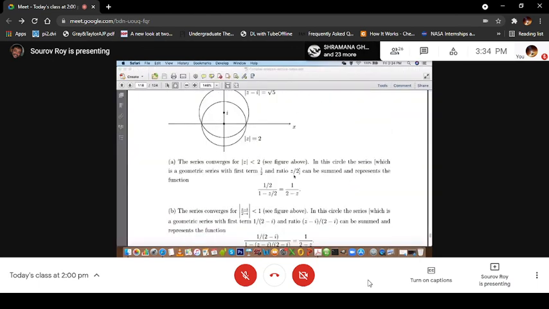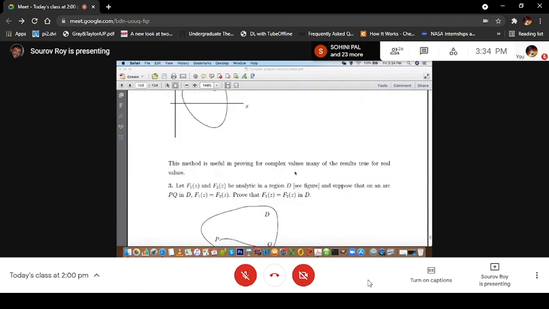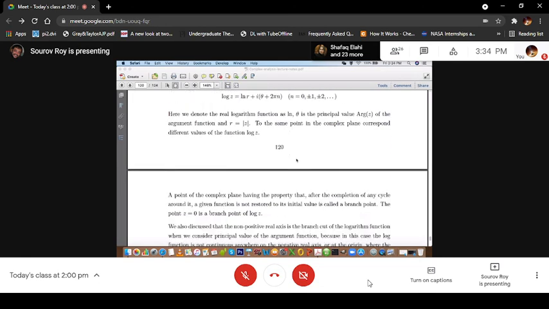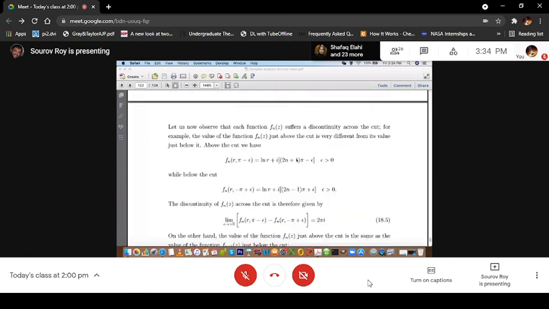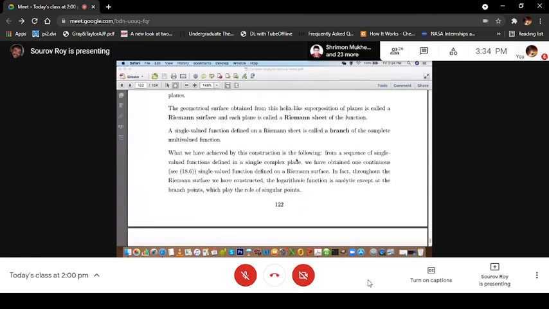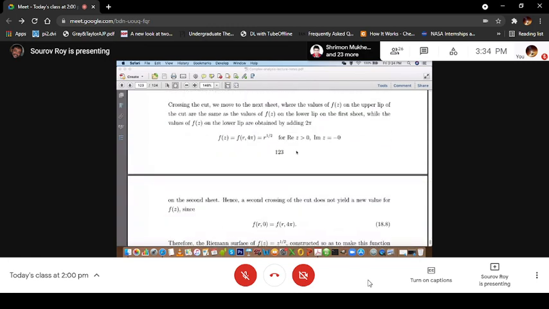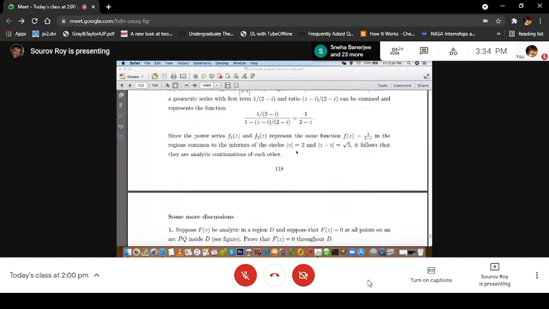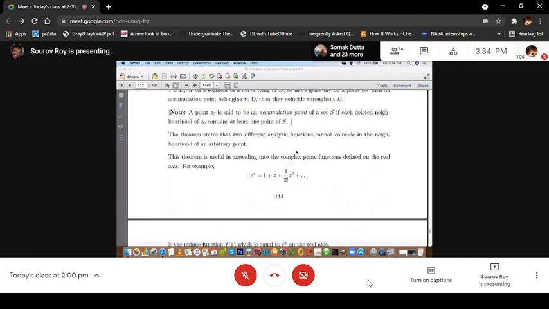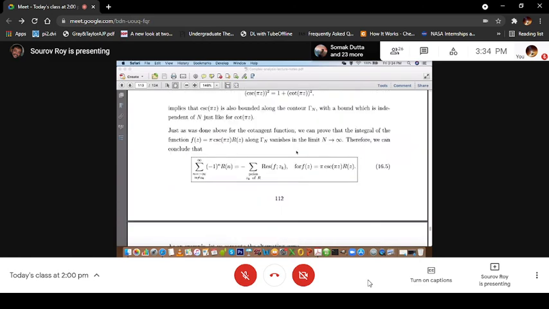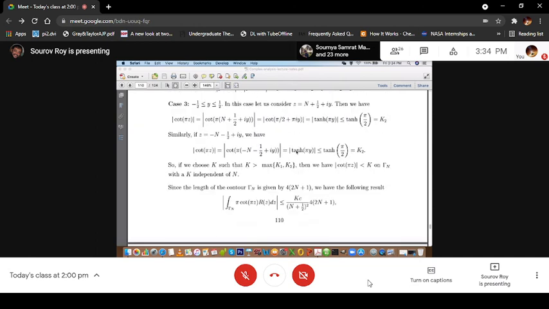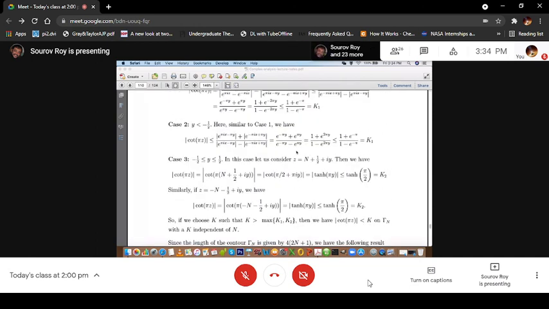This analytic continuation is for self-study, you can go through it, and then there is some more discussion on multivalued functions and Riemann surfaces without any diagram, because I could not draw the diagram. These are difficult diagrams to draw, but some discussion is there, again for your self-study. This is what I will supply, but let me reiterate: the syllabus for the end sem exam is up to before the summation of infinite series.